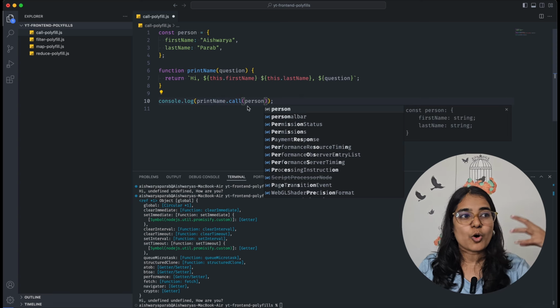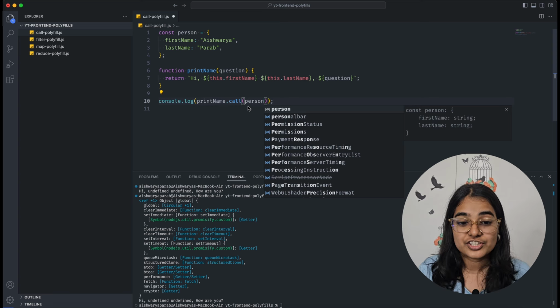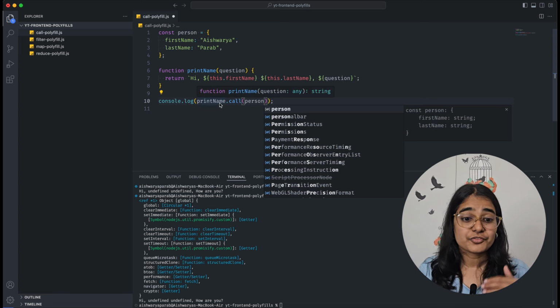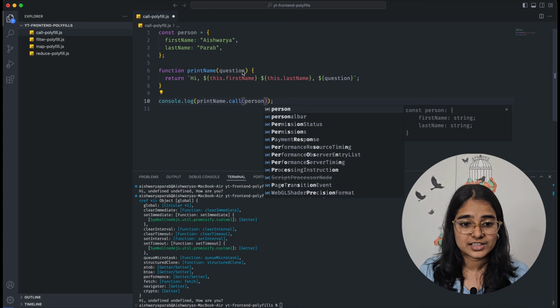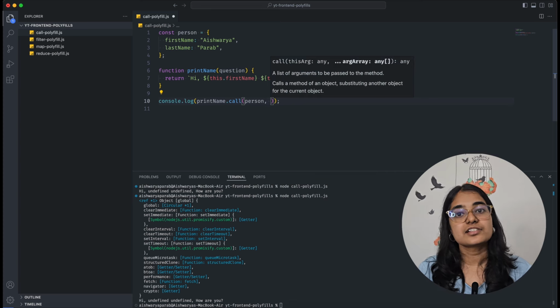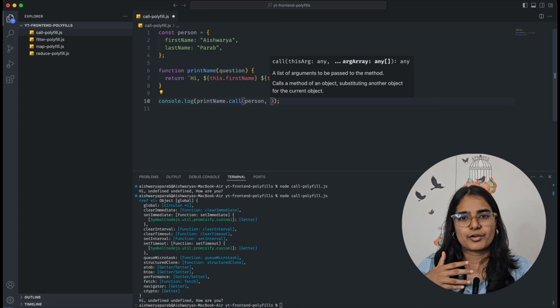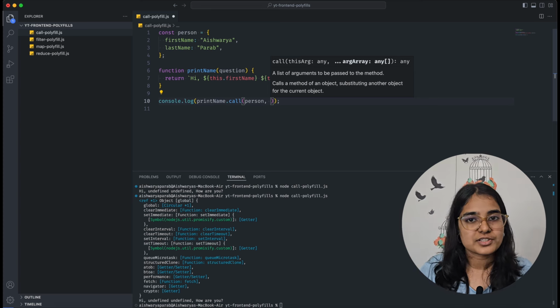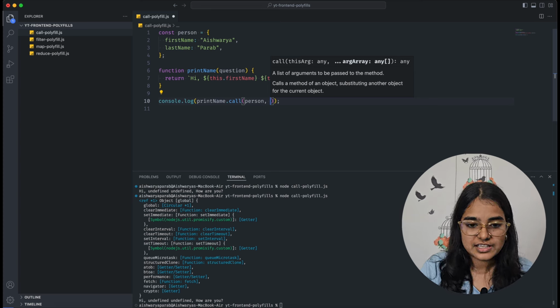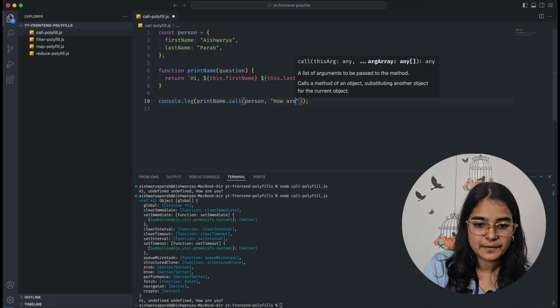It knows which object it needs to reference, which is the person object. And of course, since we are calling the print name function, we need to pass the parameters, right? In this case, the parameter is question, so we will just pass the parameters after we give the context. So after person, comma separated values, all the other comma separated values will be the parameters passed to the function. In this case, the question is how are you, right?